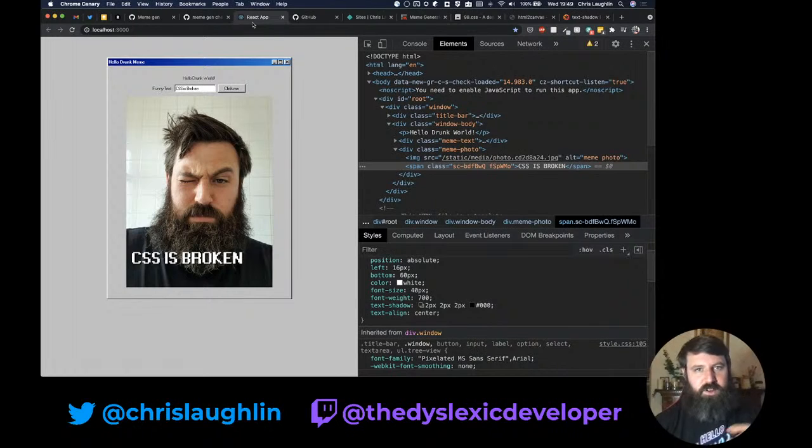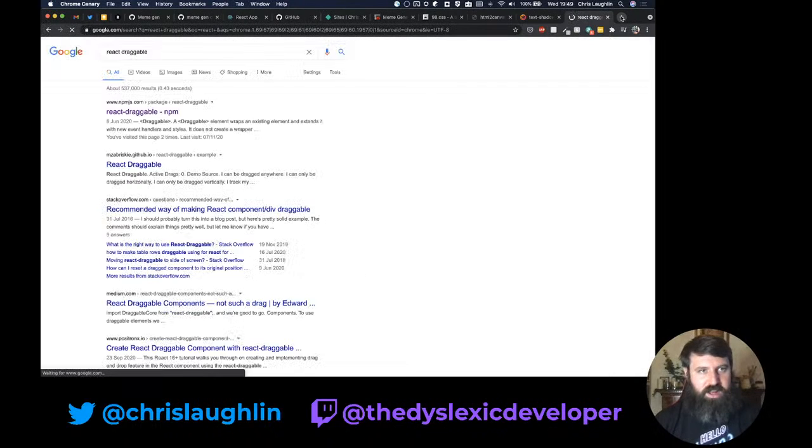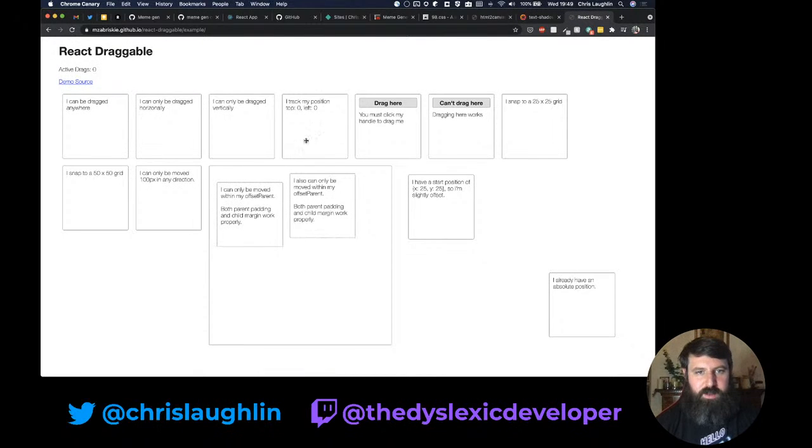I've done draggable elements before. So for this, I'm going to jump to React Draggable, which I've obviously used before. Let's grab the GitHub examples. I want to take advantage of React Draggable, where you can move things around. It's a very good library. I'm already using React. Let's take advantage of something else. The native